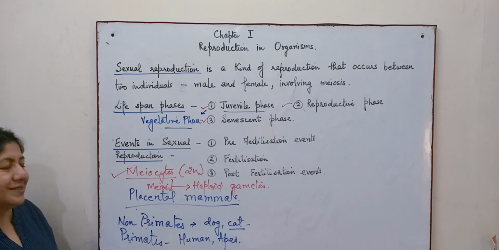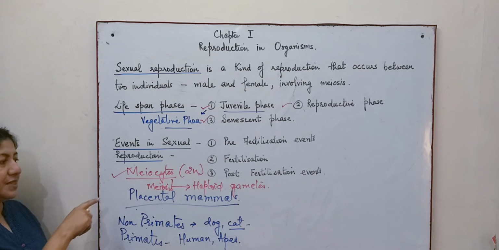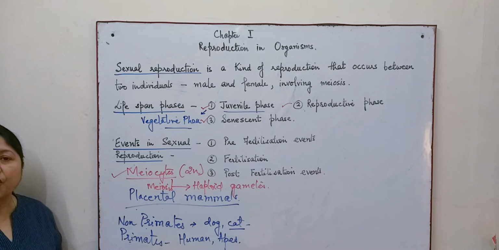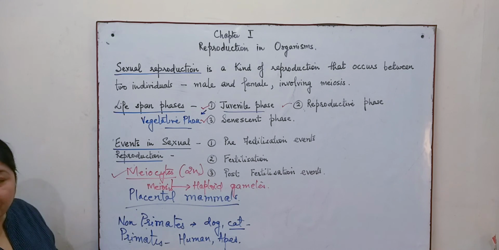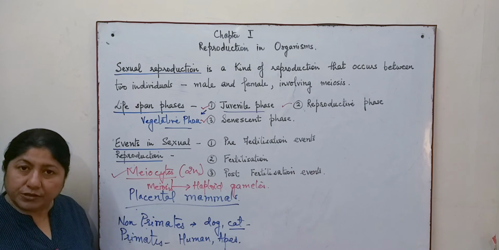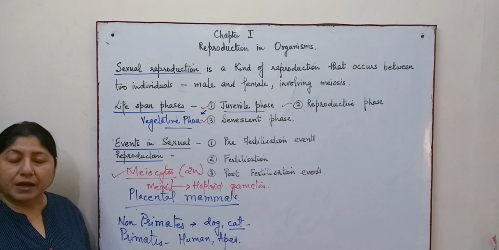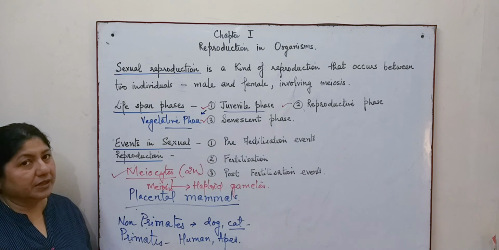The meiocytes are therefore also called germ mother cells because they help in the formation of the haploid gametes. It is a common term given in the case of both male and female, because all the cells are actually not taking part in the formation of the gametes.